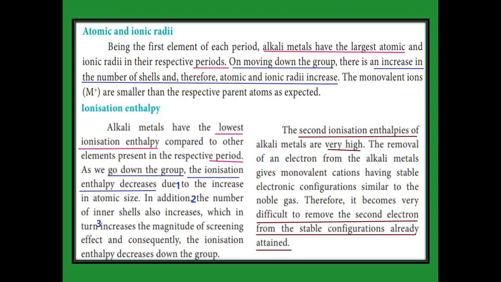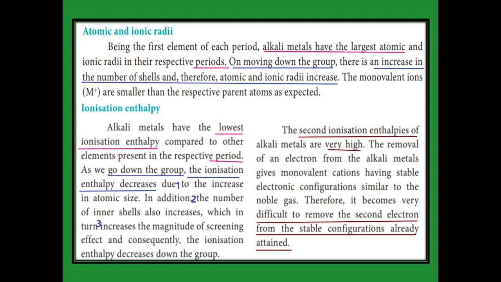On moving down the group, the atomic and ionic radii of alkali metals increase. It is because a new shell is introduced in each group member, so the atomic and ionic radii increase. Then the monovalent ion: when one electron is lost, we produce a monovalent ion.